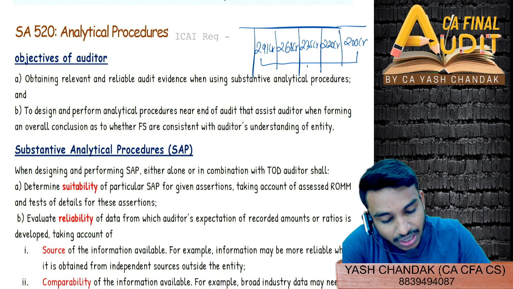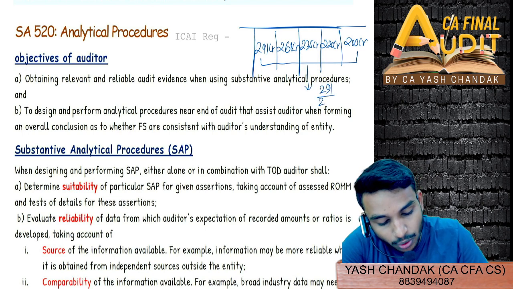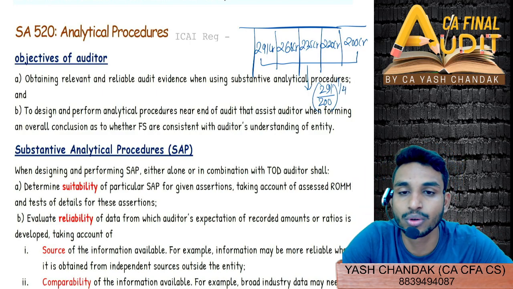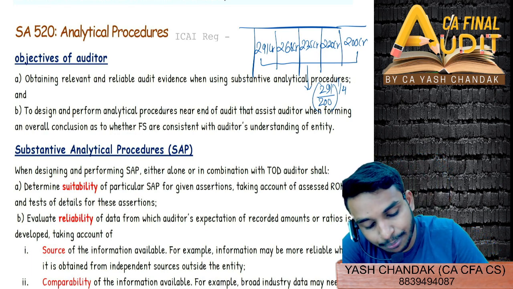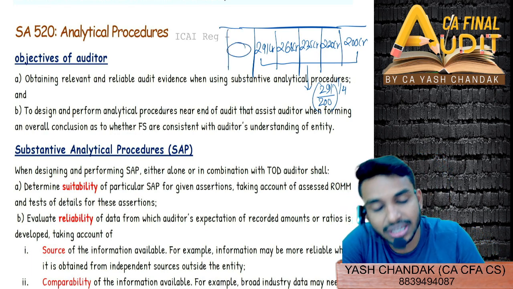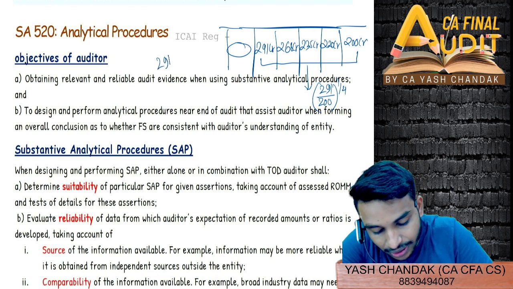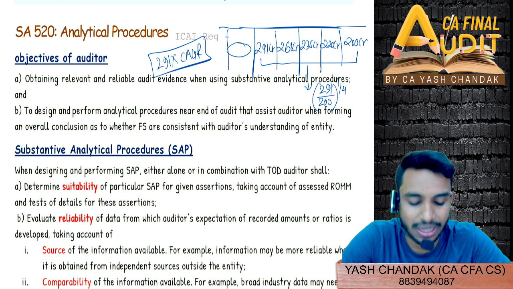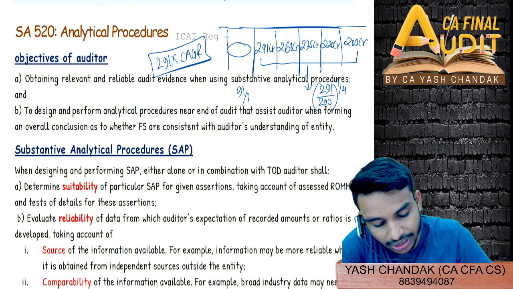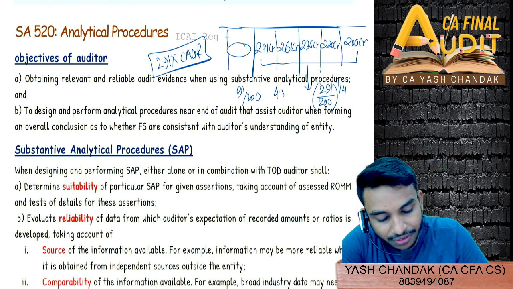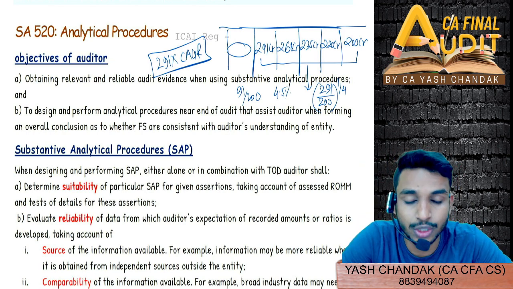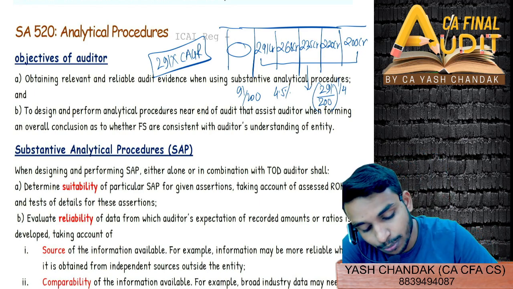So this is a trend that you are seeing over the period of 5 years. If I take 291 by 200 to the power 1 by 4, I'll get the compounded average growth rate, CAGR, right? So I can predict that my next year's expense should be around 291 into this CAGR which I have computed. Or on an average, you can directly say 291 by 200 is around 4.5%. So it should grow by around 4.5% in this current year, 291 into 4.5%.